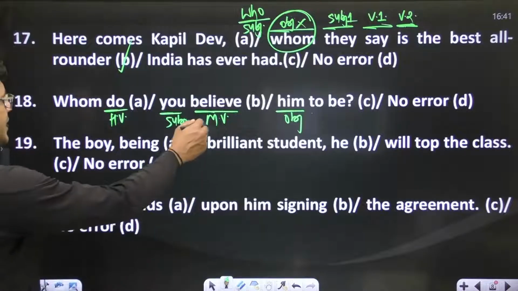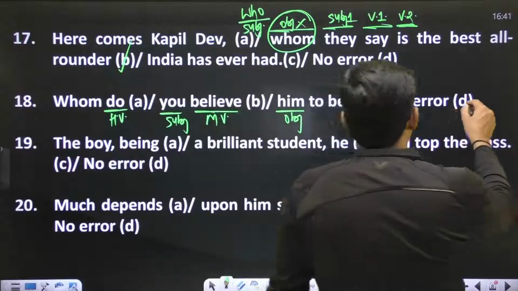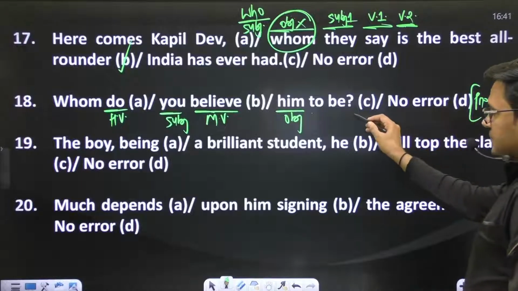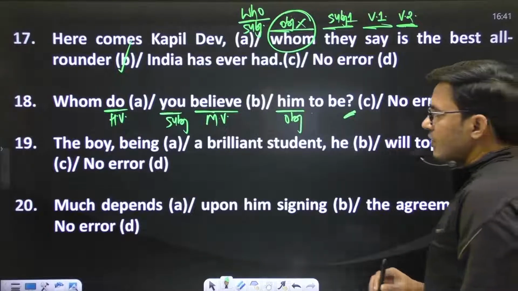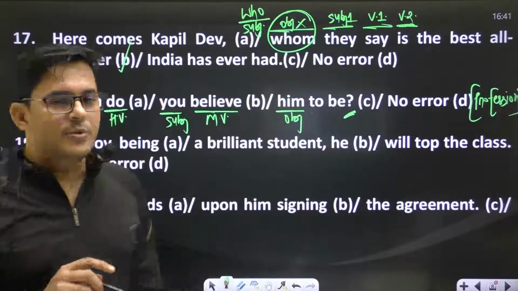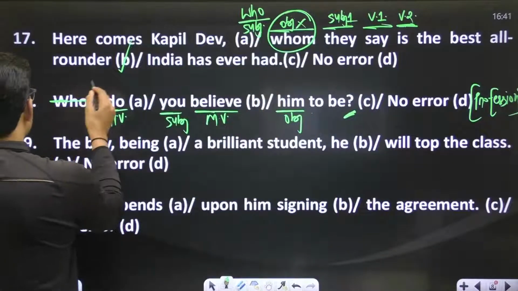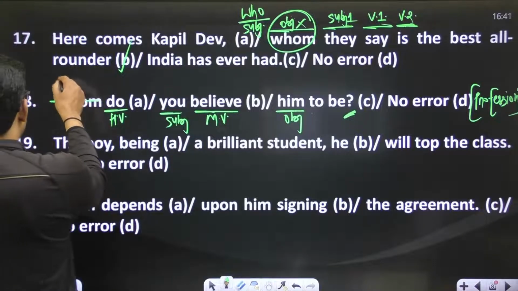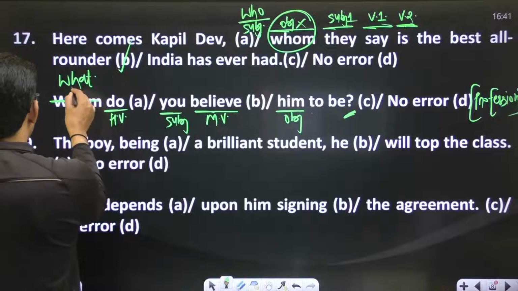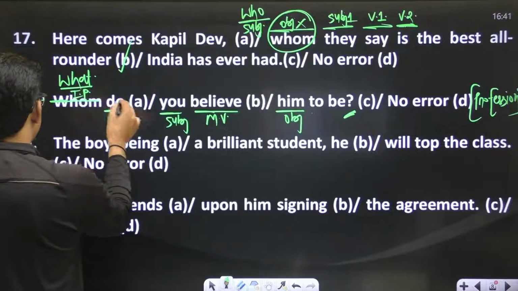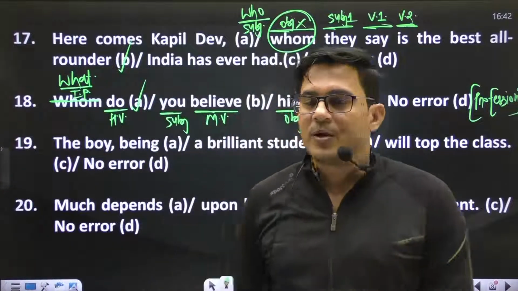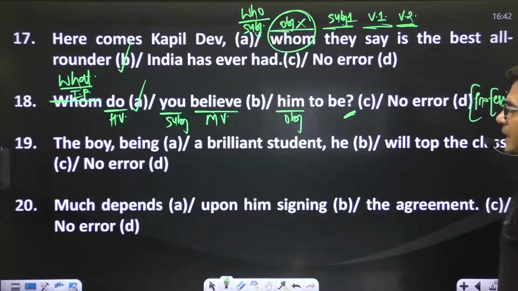In this sentence we are talking about profession. Sign of interrogation you have, so you demand an interrogative pronoun. While you talk about professions, what interrogative pronoun do we use? What will be there, and you will have an error in part A. The sentence will be like, what do you believe him to be?